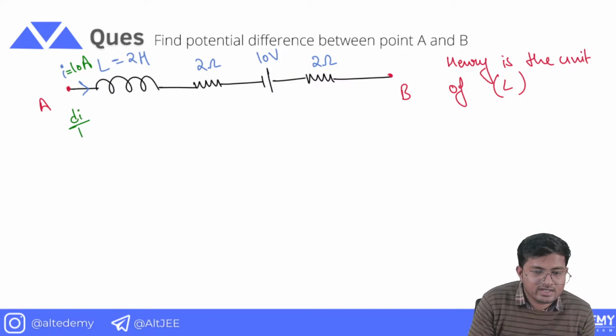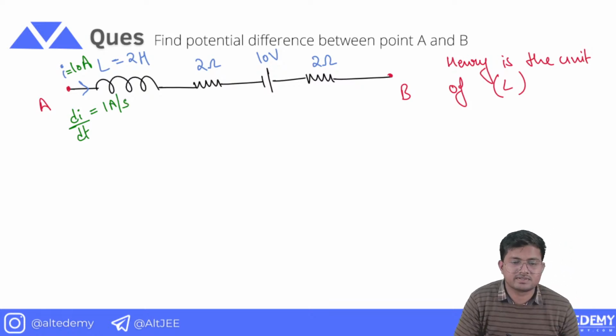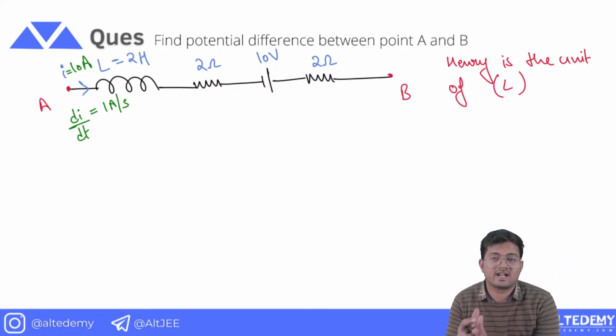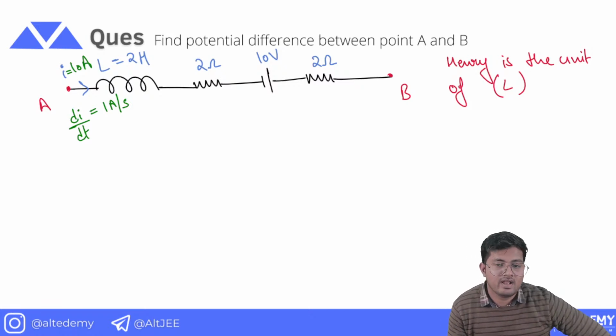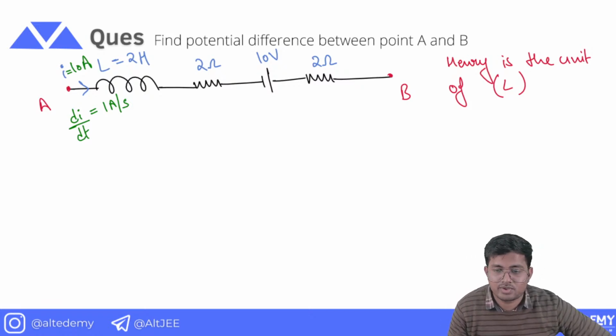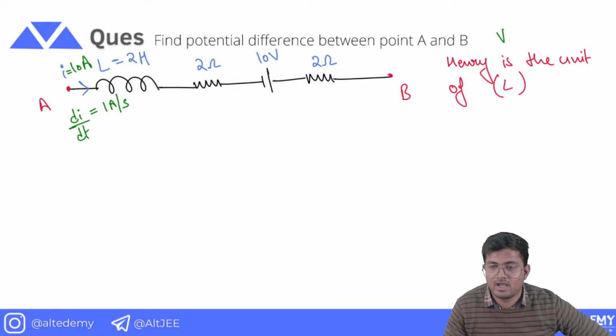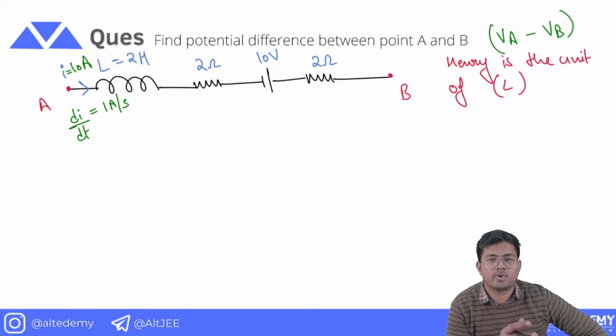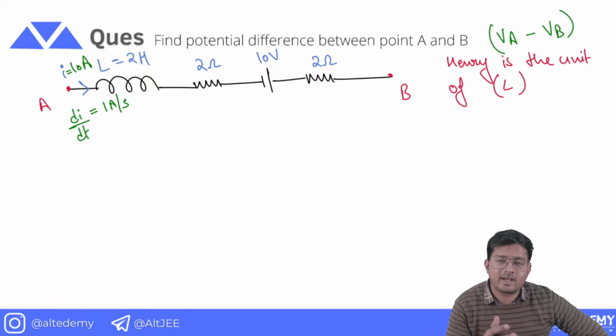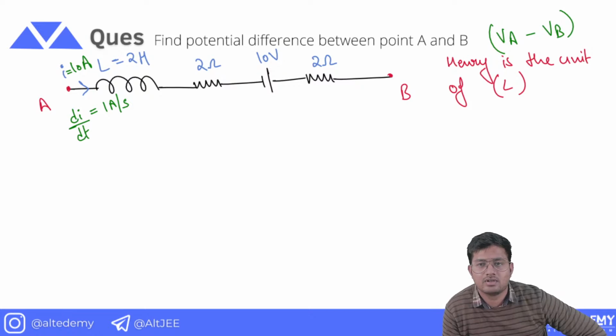It is given that the current is increasing at a rate of 1 ampere per second, and you are required to find the potential difference between points A and B. To be more specific, VA minus VB. When we talk about potential difference between A and B, we can answer VA minus VB and VB minus VA both, but in this question I have specifically asked VA minus VB.